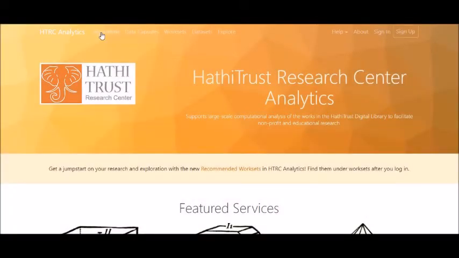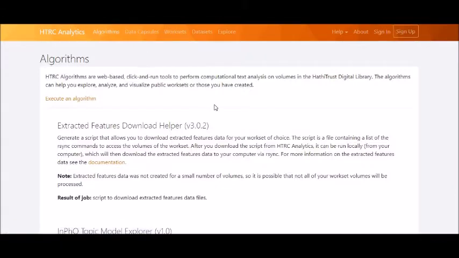Next one is what I call the text analysis algorithms. This is web based, that means you don't have to go ahead and install it and increase the memory of your computer. You can do it absolutely free, and it is web based. Click and run tools that perform computational text analysis on the work set. So if one of the books is available in their digital library, just pick it up and they have already prepared it, and you can go ahead and download the results which are there. In case it is for your own book or your own report, then go ahead. There is a technique in which we can do it, and there is no need for any kind of programming.